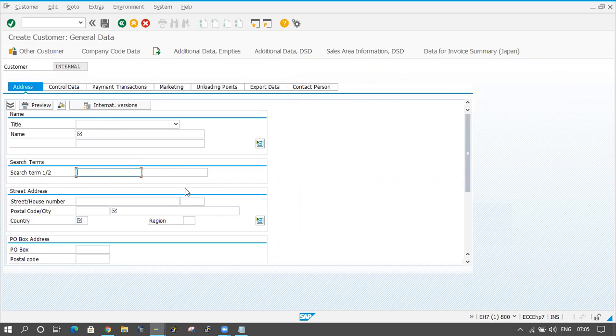Title is there, PO box is there, postal code is there. If I am not maintaining data in them, then the recording won't contain those fields. Whatever fields you maintain data in, only those will be contained in the recording. Recording is a mandatory thing here. Without recording you cannot do anything in BDC. Actually the recording will be done by functionals, not by technicals. 90% the functionals will do that, or the end users will do that.